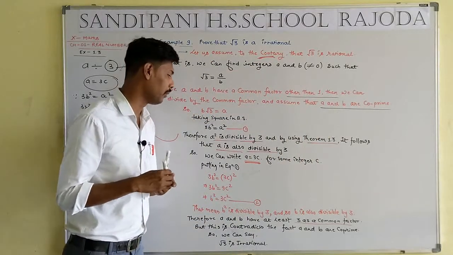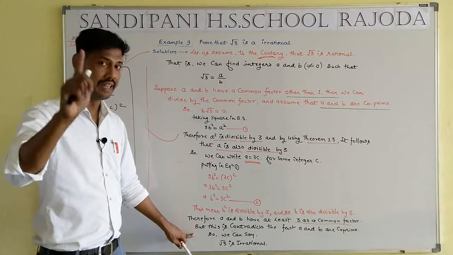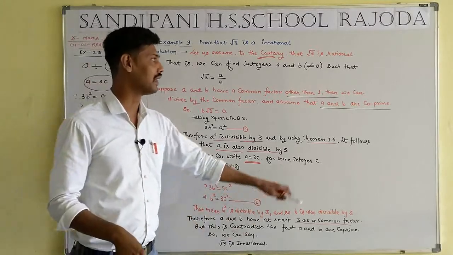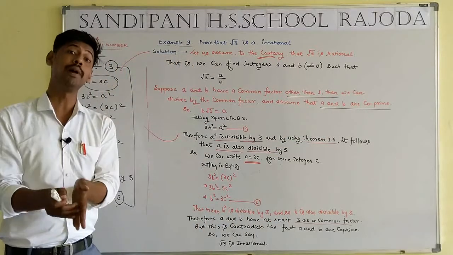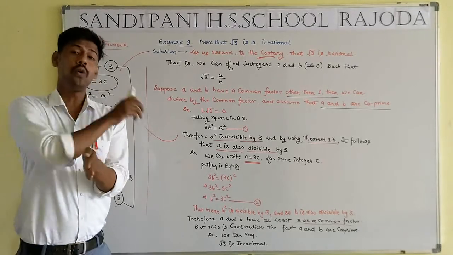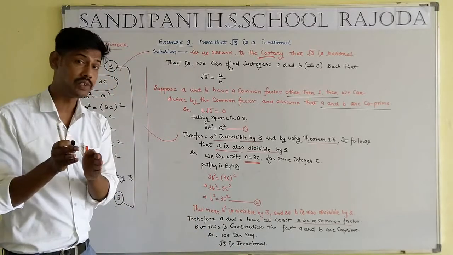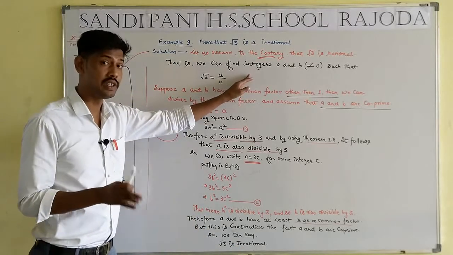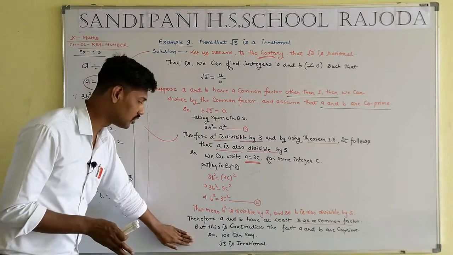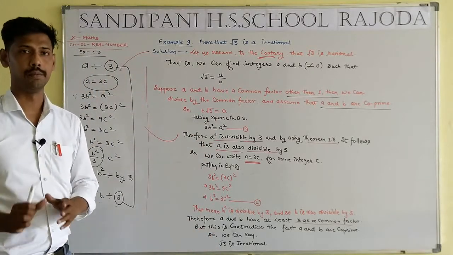That means how many common factors are there? 2 common factors are there. That is impossible under the condition of prime number. That is another wrong concept. So we take root 3 is an irrational number. Firstly we assumed root 3 is a rational number, but the approach is wrong. So finally we say root 3 is an irrational number.